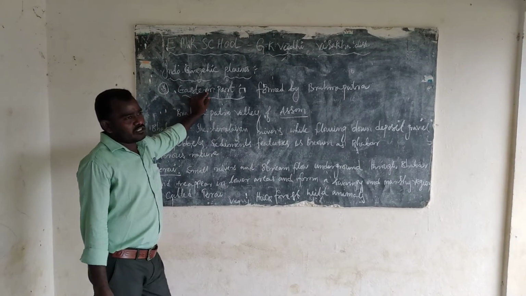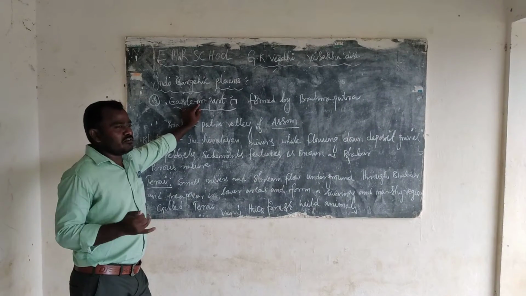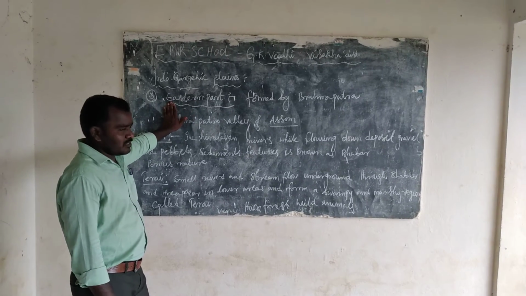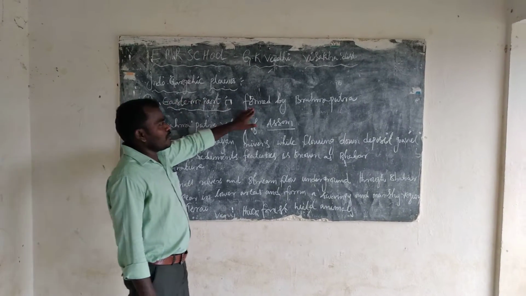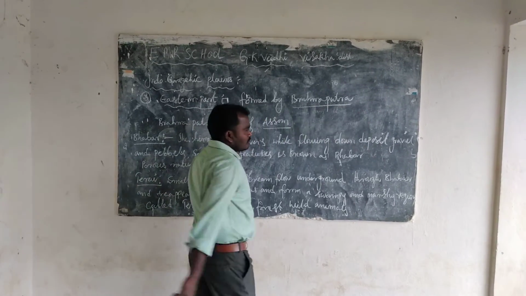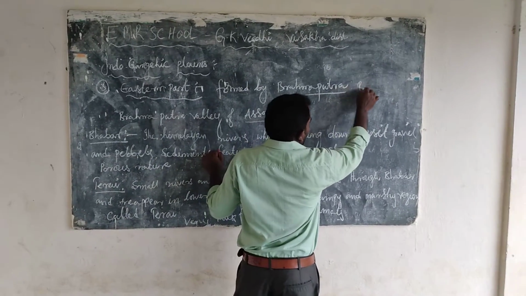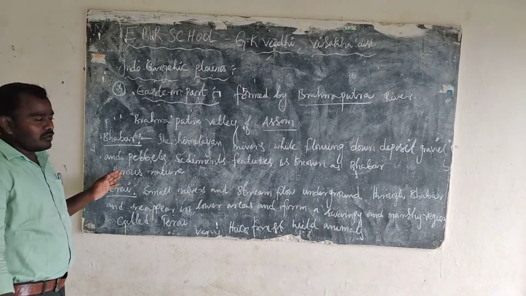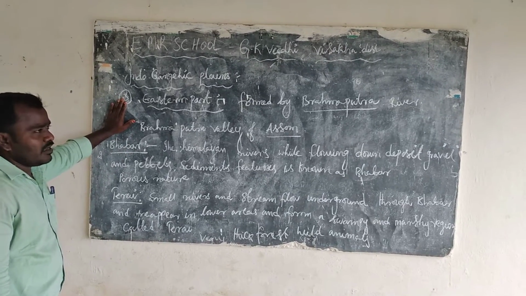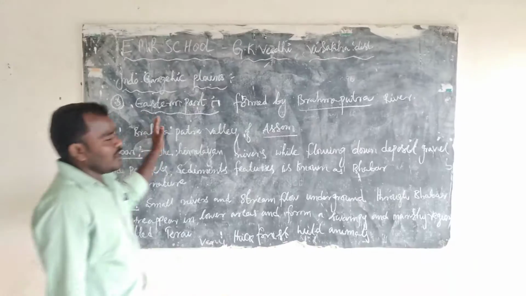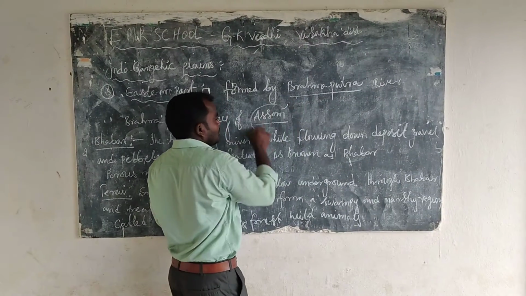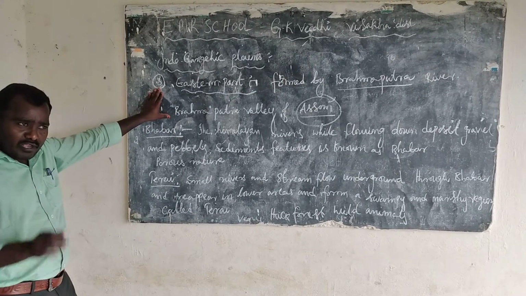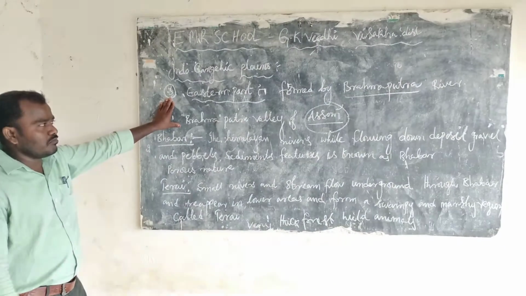The third is the eastern part. The first is the western part, the second is the central part, and the third is the eastern part. The eastern part is formed by the Brahmaputra River. The Brahmaputra valley of Assam forms these plains, where perennial rivers flow only in Assam.